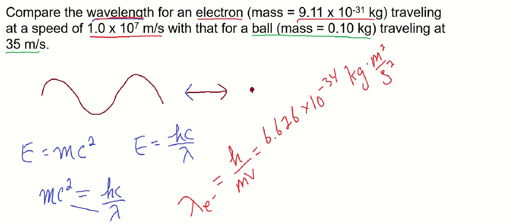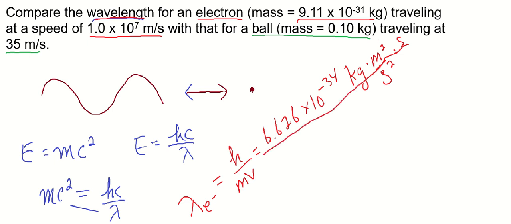Times seconds. All of this is joules. So Planck's constant has units of joules seconds, and I just broke down joules into its base units. Look, if this doesn't make sense, just know that your final answer has to be in meters because it's asking for wavelength.